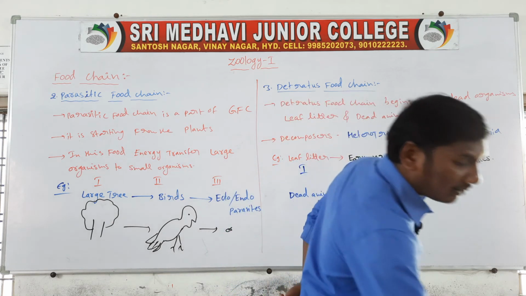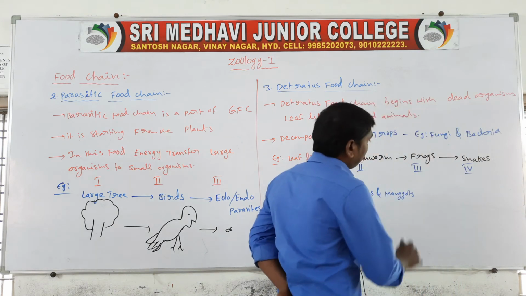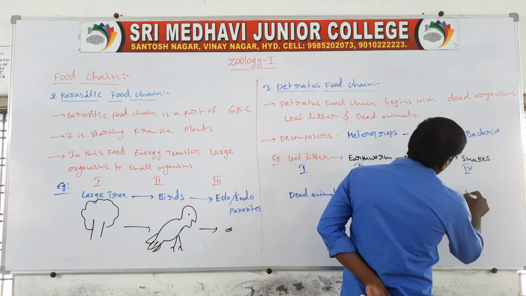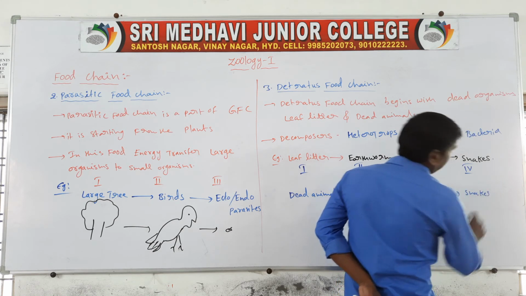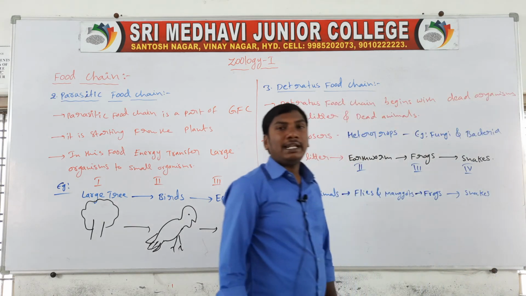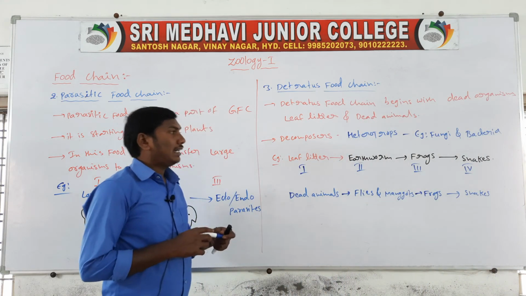These flies and maggots are eaten by the frogs. Frogs are eaten by the snakes. So these are the examples of the detritus food chain.